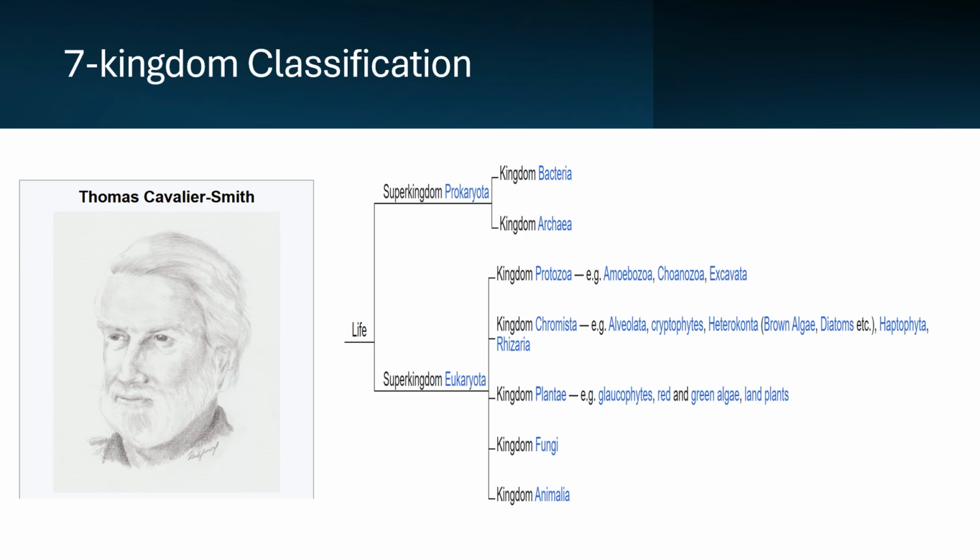These are the two kingdoms under the super kingdom Prokaryota, and after that you have kingdom Protozoa, which is again unicellular eukaryotic organisms with a distinct nucleus. You see kingdom Plantae, kingdom Fungi and kingdom Animalia same as the six kingdom and the five kingdom classification, but